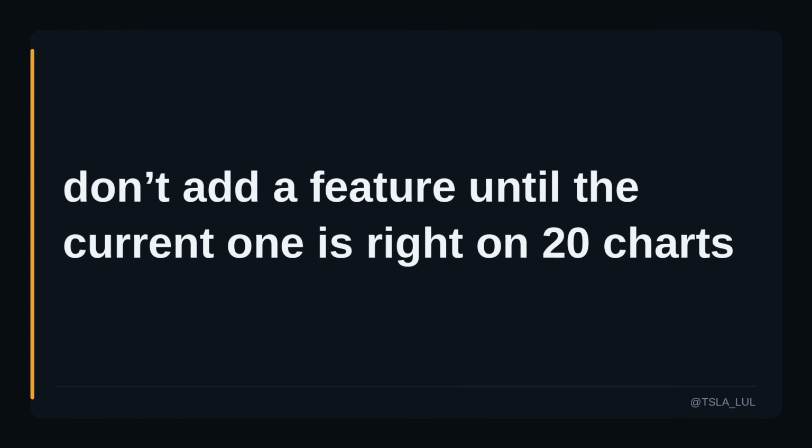One rule that'll save you a bunch of time. Don't add a feature until the current one is right on at least 20 charts. Every time I broke that rule, I ended up with a tool that was wrong in 2 places at once, and I had no idea what was causing that. 20 charts, then the next feature.